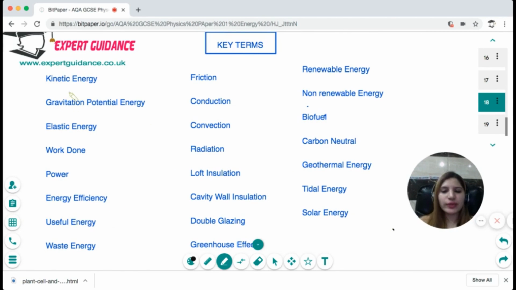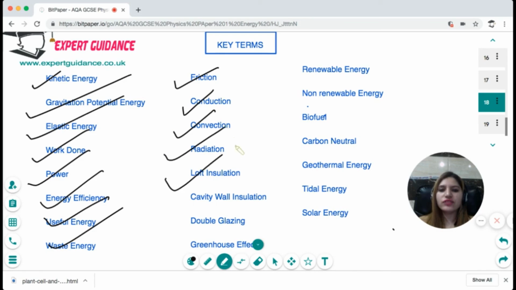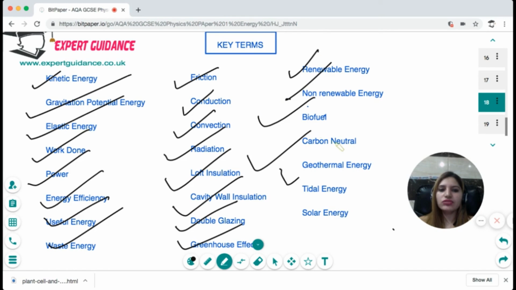Now let's quickly look at the key terms that you should know how to answer. For the quantities, make sure you remember the units as well. Okay, so you should know what is kinetic energy, gravitational potential energy, elastic energy, work done, power, energy efficiency, useful energy, waste energy, friction, conduction, convection, radiation, loft insulation, cavity wall insulation, double glazing, greenhouse effect, renewable energy, non-renewable energy, biofuel, carbon neutral, geothermal energy, tidal energy, and solar energy.